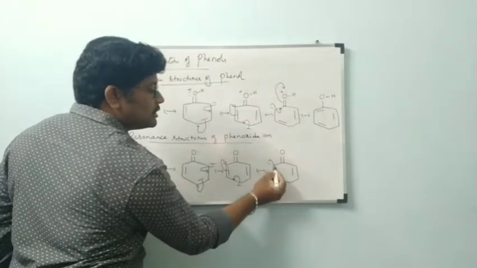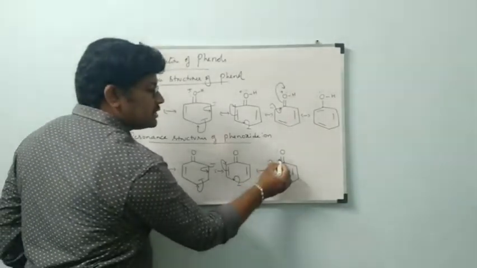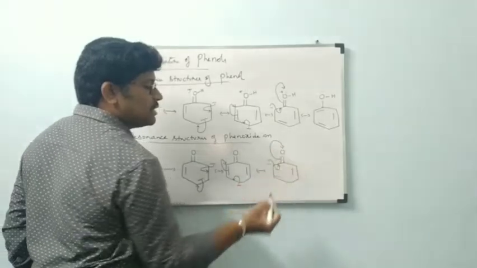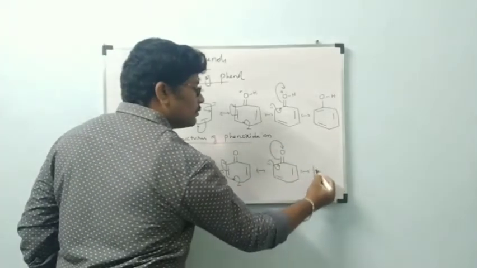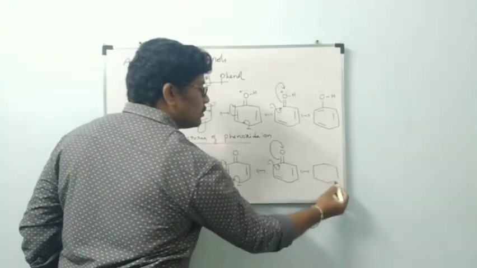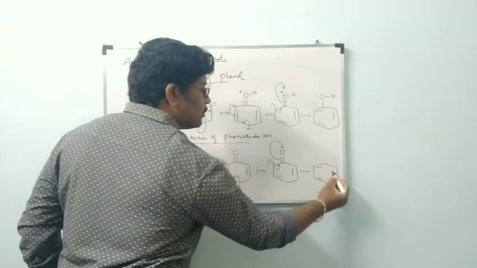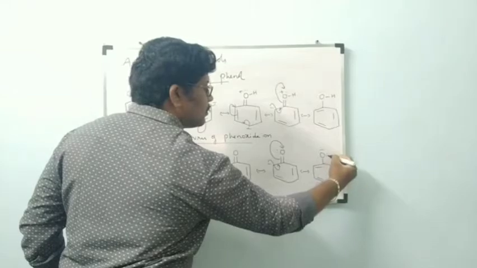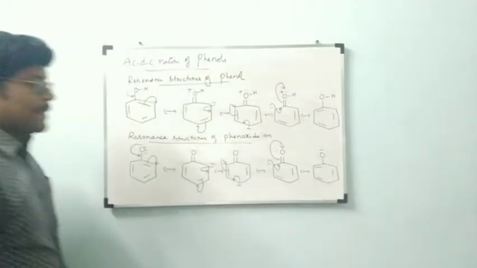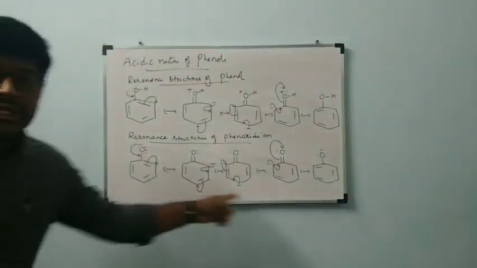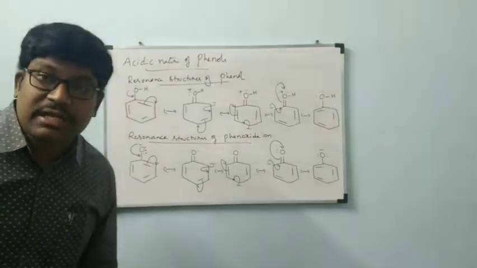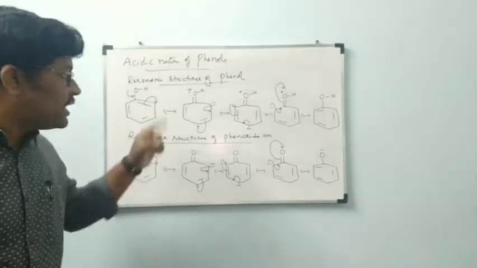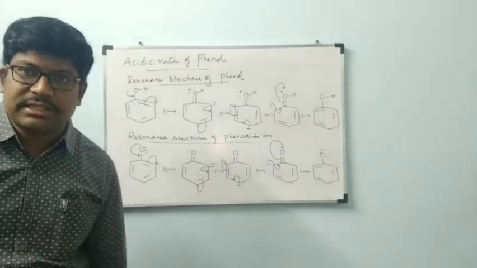Finally, this negative charge is shifted as a double bond, and this pi bond is shifted as a negative charge onto oxygen. How many resonance structures are shown by phenol? Phenoxyanion shows 5. Phenol also shows 5 resonance structures.